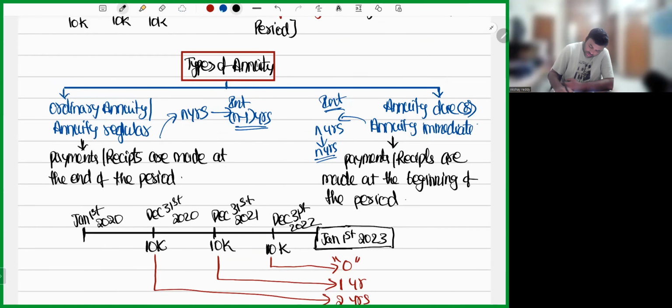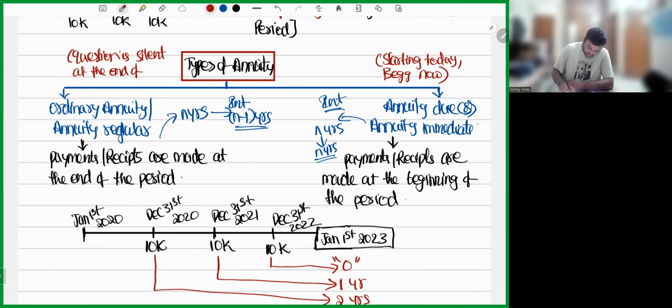If the question says starting today, or the question says beginning now, in all these cases, it is annuity due. If the question is silent, or the question says at the end of period, in all these cases, it is ordinary annuity or annuity regular.